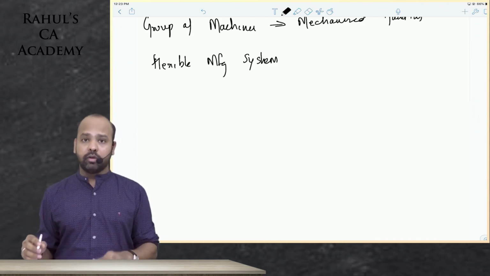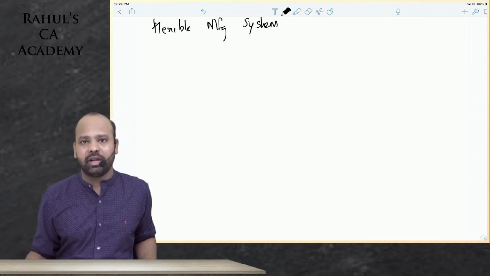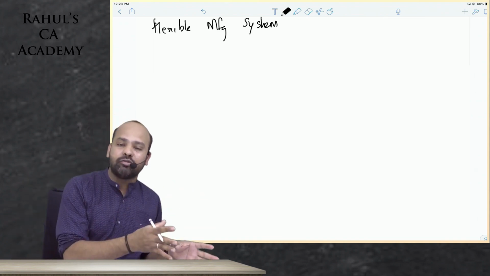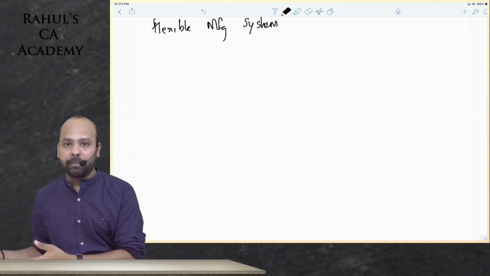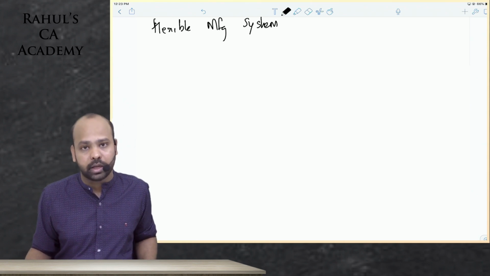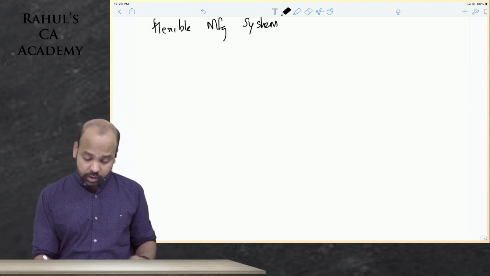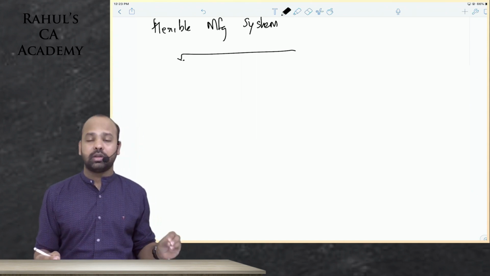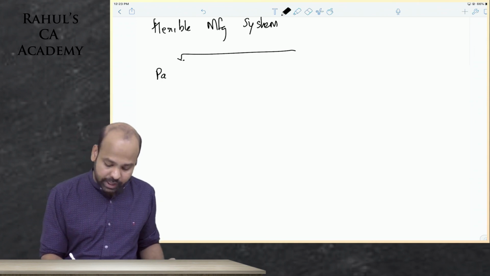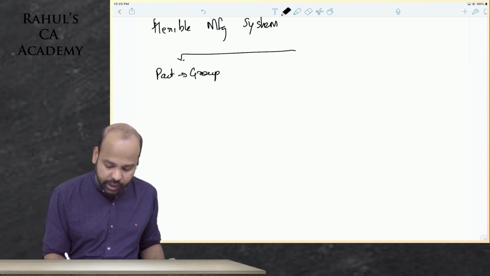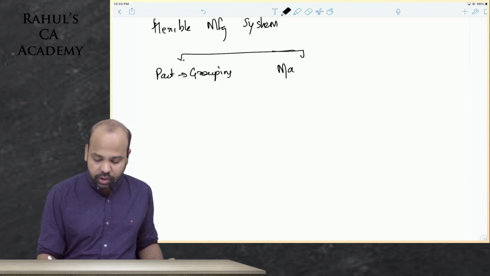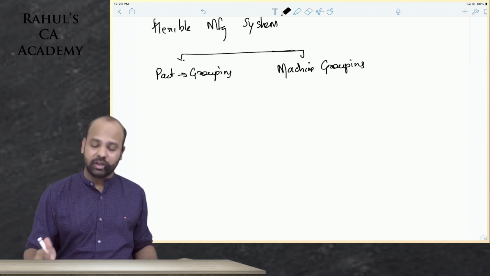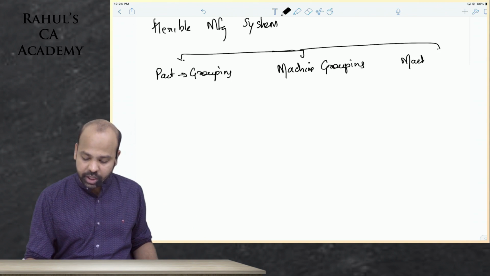First step now is, when you're trying to group which part should form part of which machine cell, or which machine should form part of which cell, there are multiple ways of grouping it. How can you group these machines? First one is to group them through parts. Part grouping: those parts that require similar operations you will group together. Second one is machine grouping. Those machines that involve similar operations will be put in one manufacturing cell. Third one is to take both machine and part together and group them. This is what is commonly done in every organization.